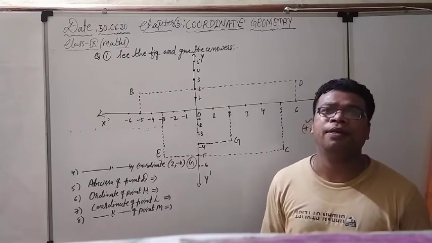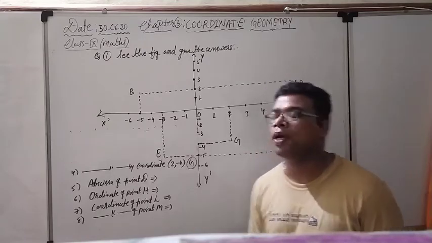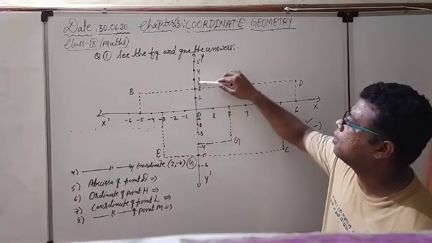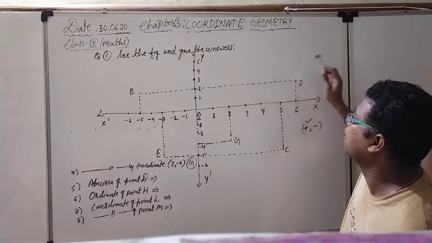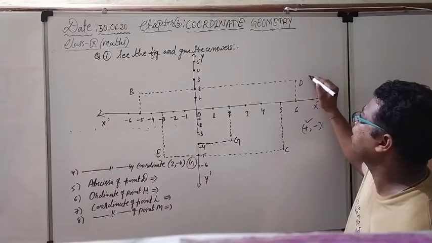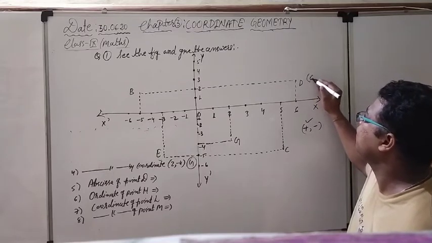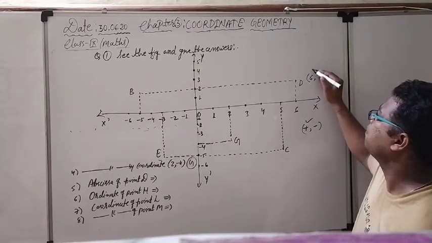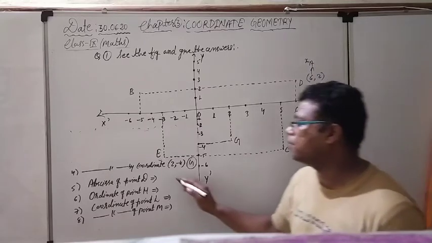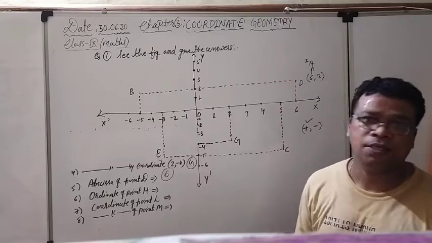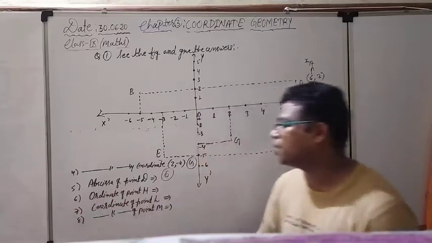What is the x coordinate? Perpendicular distance from the y axis. So this is the y axis, and whatever the perpendicular distance from the y axis, that is our abscissa. So what is the actual coordinate of point D? We can see it is 6, 2. Abscissa means x coordinate, and that's why our answer will be 6. Very easy. Right now see question number 6.